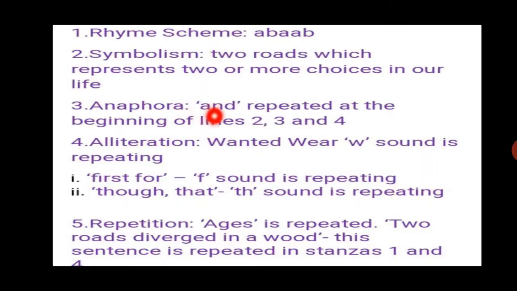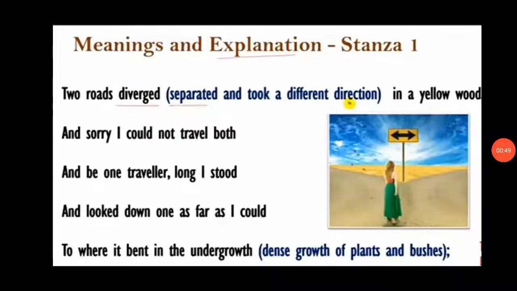So here you can see and is repeated at the beginning of lines 2, 3, and 4. Now we'll see how. Now students, here you can see and. Okay, this line is starting from the same word, like and. So there is a usage of anaphora.